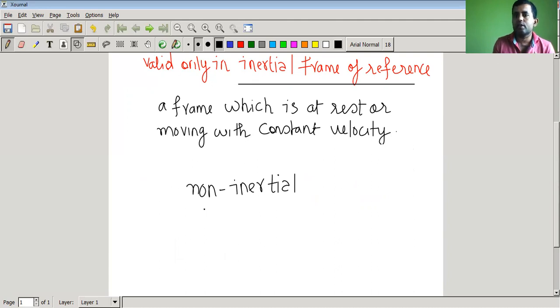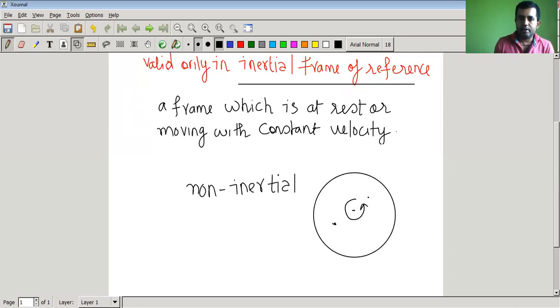Now let us take the next example. Suppose you are sitting in some place which is rotating, going in a circular motion. Suppose you are sitting here, and let us say this table is rotating like this. Is this table an inertial frame of reference?